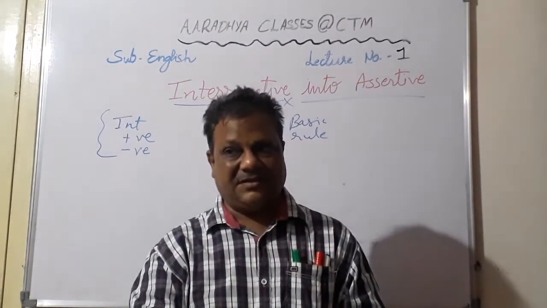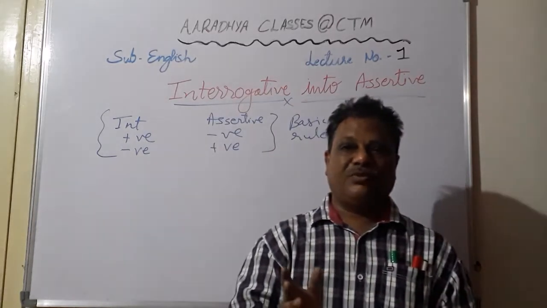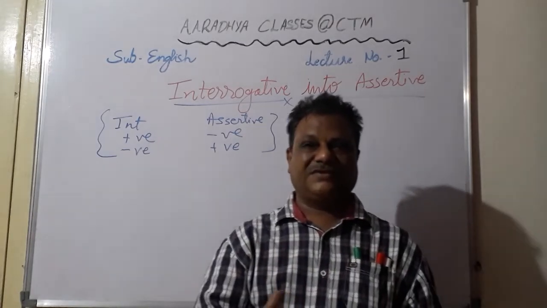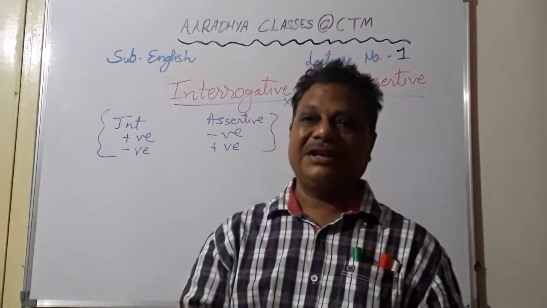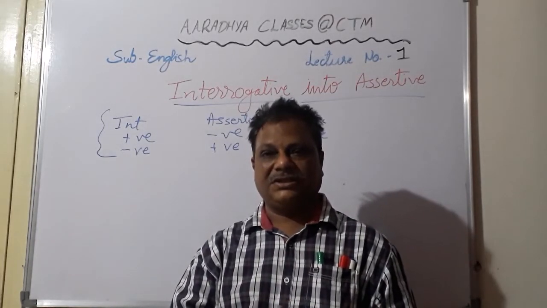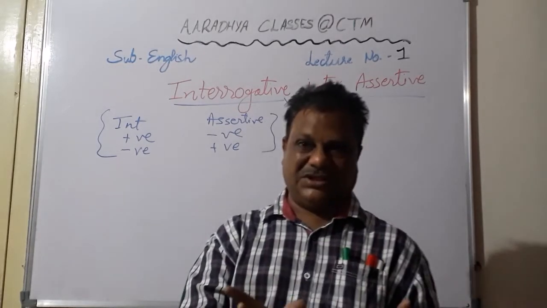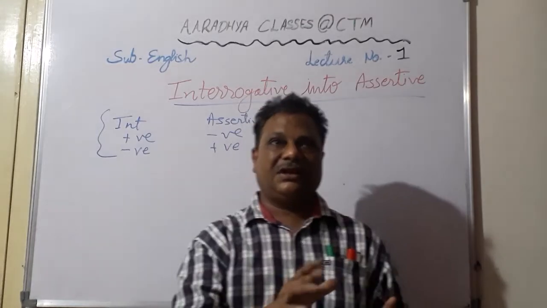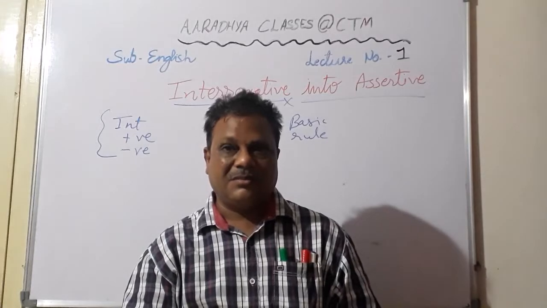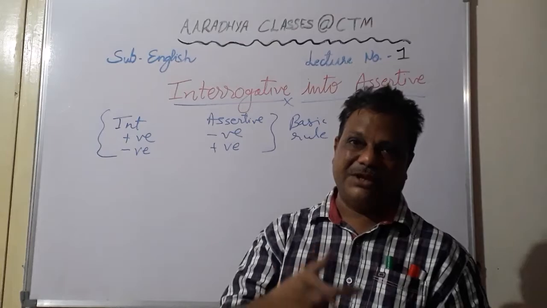types of sentences. First of all, what is a sentence? So sentence, most of you know, is a group of words having a complete meaning. Okay, a group of words, but if it does not have any complete meaning, then it is not called a sentence. It is called jumbled words. For example, I to church go. So here a group of words is there, but you see they are not making a complete sense because they are not arranged in a proper order. But when we say I go to church, then it makes a complete sense. So that will be a sentence.